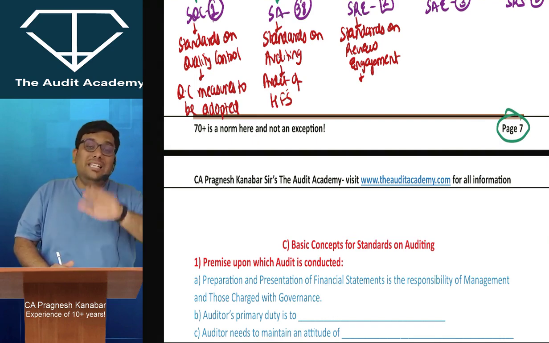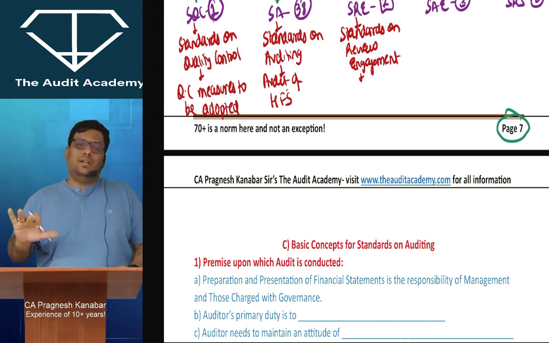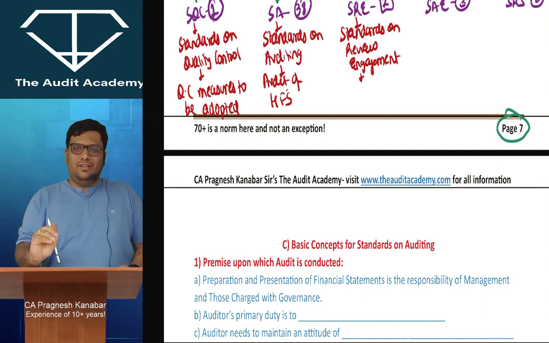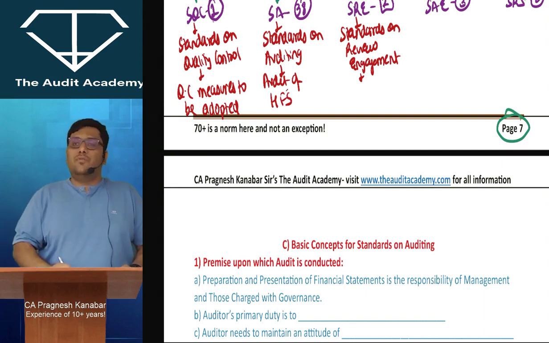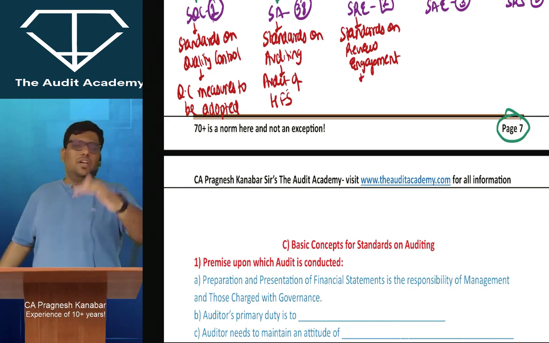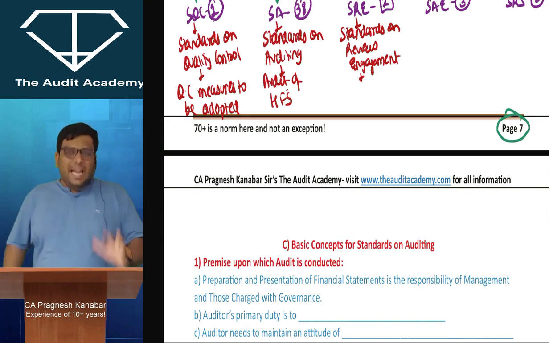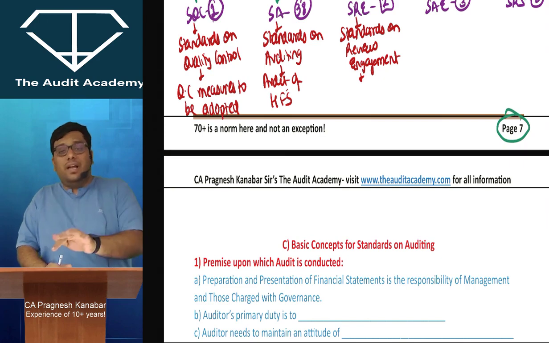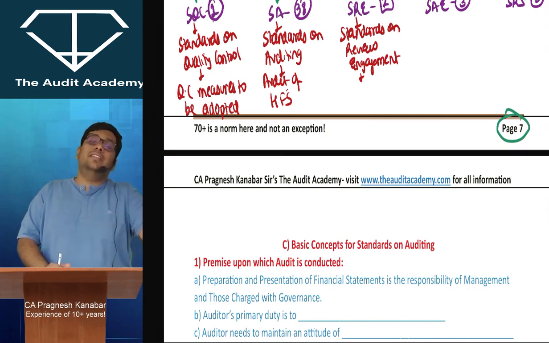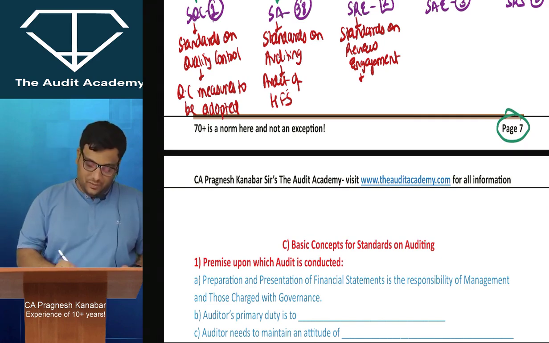Every quarter, a detailed examination is not possible. Alright. So just conduct some limited examination and give some limited assurance. Alright. Not a very high level of assurance, like how we give in audit with to the best of our knowledge and information available with us, we hereby express our opinion that financial statements are showing a true and fair view. Not such level of assurance. At least SEBI wants to know that there is nothing wrong in the accounts. Everything is fine. That kind of English they don't want. At least there is nothing wrong, which is called as a very limited, moderate level of assurance. And that is SRE, Standards on Review Engagement. Alright.